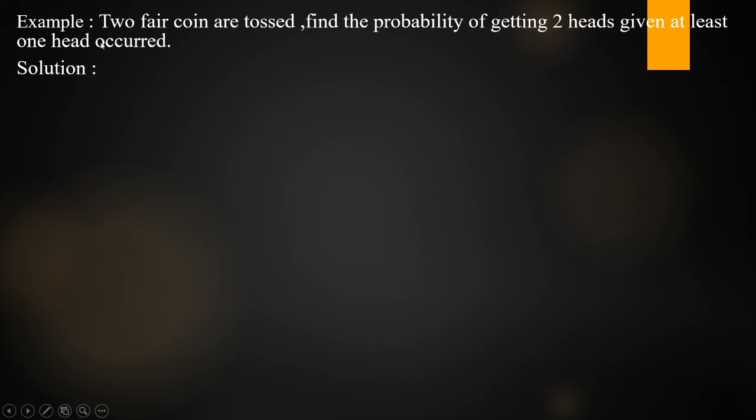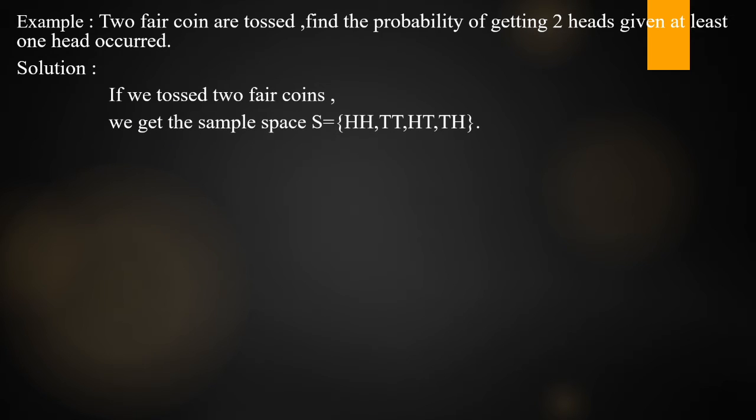Now here, first we have to find the sample space, write the event of getting two heads, and write the event of getting at least one head. So first write the sample space. When we toss a coin two times, or two fair coins are tossed, how many possible outcomes are there? 4 possible outcomes: head head, head tail, tail head and tail tail. So the sample space S is equal to HH, TT, HT and TH. From this, N of S is equal to 4. So sample space completed.